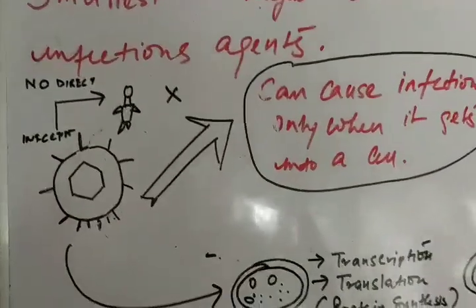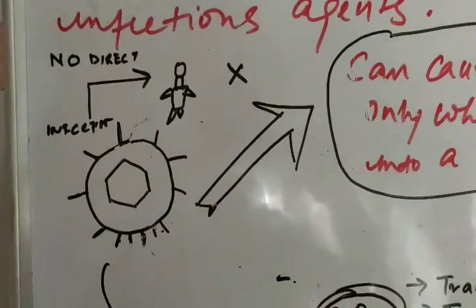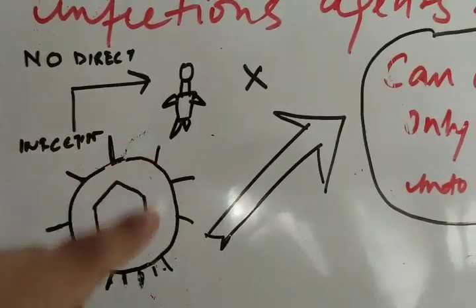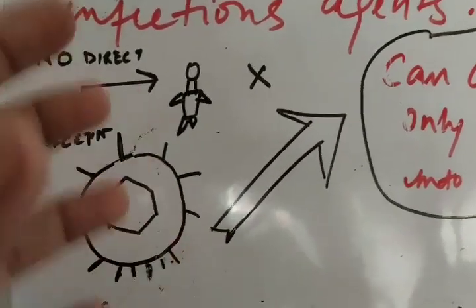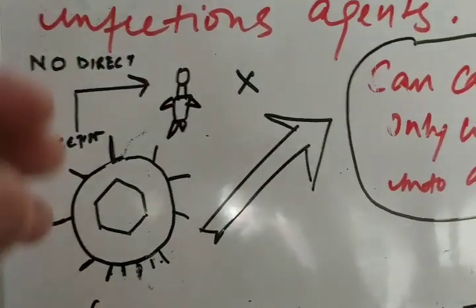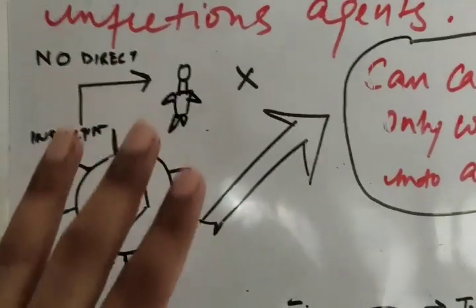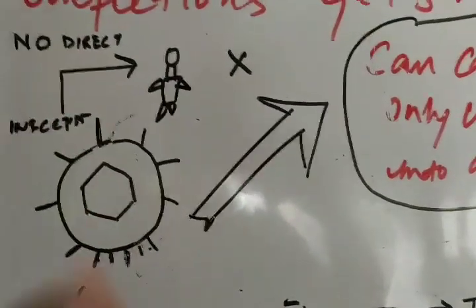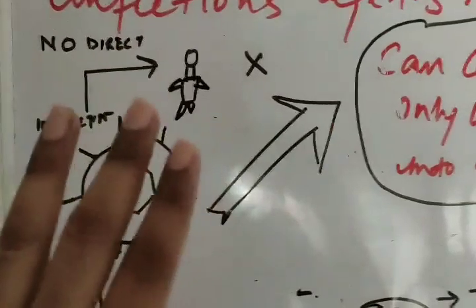If you see, this is the representation of a virus where we have the capsid here, and this is the outer envelope of the virus with the glycoprotein spikes. When we learn about the structure of the virus, we'll learn about it in detail. Now this is just a representation of a virus or a virion. Virion is a virus particle. A single virus particle is a virion.